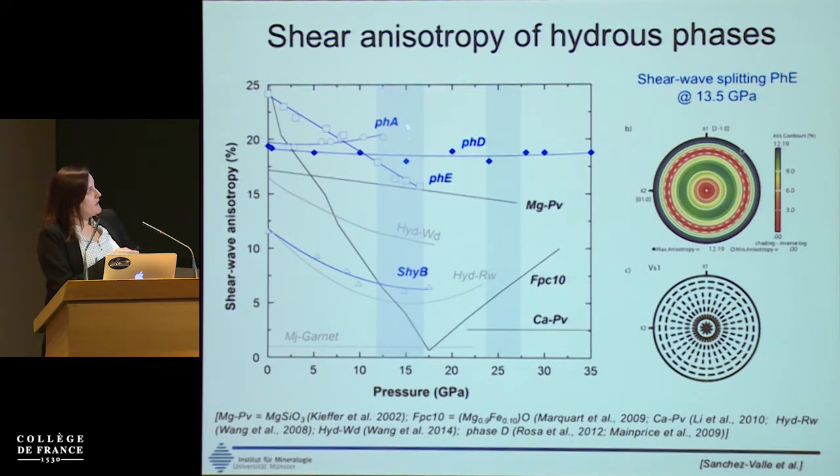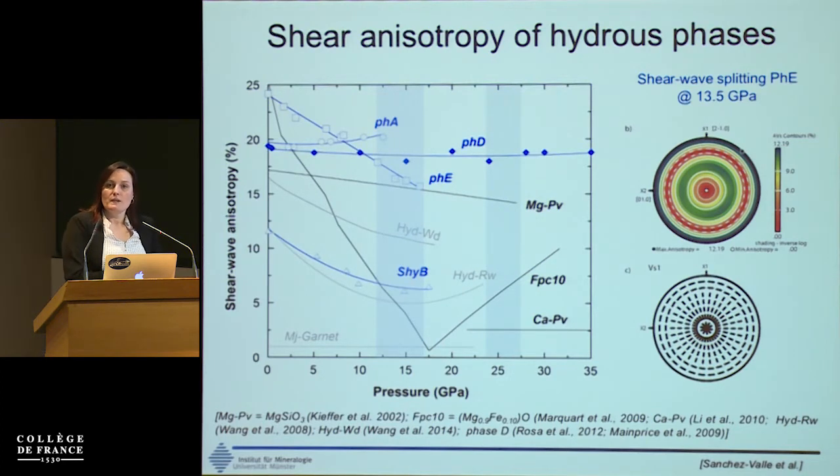The important thing to note is that hydrous phases have much higher elastic anisotropy than the dry samples in the slab. Particularly, I highlight here the regions above the transition zone that I will discuss in a few minutes, and also the bottom of the transition zone, where phase Z and phase D are stable hydrous phases, and you can see that their anisotropy is larger than that of, for example, hydrous wadsleyite or even perovskite or ferropericlase at these conditions.